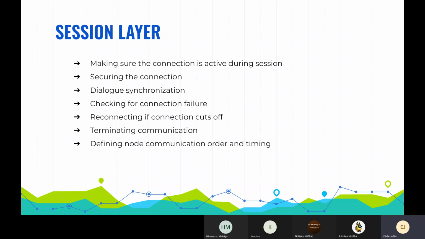This is the same as what we have already discussed. In this layer we are securing the connection. We have to look into the dialogue synchronization. Like if you say hello, he says hello back. That hello back shouldn't come when you have been waiting for the message for a long period of time. So it has to be quick. So we need to look after the dialogue synchronization and stuff. Everything that happens in the session layer.